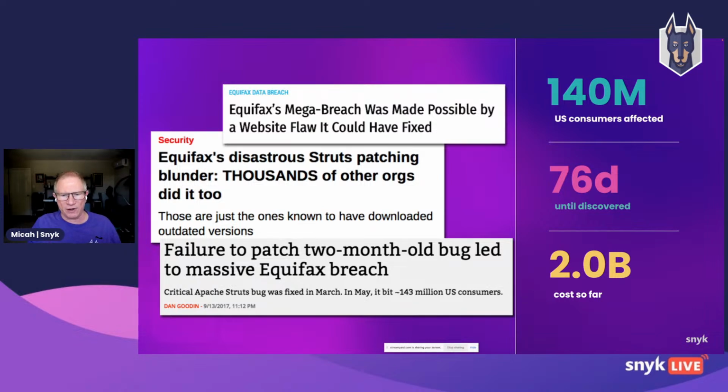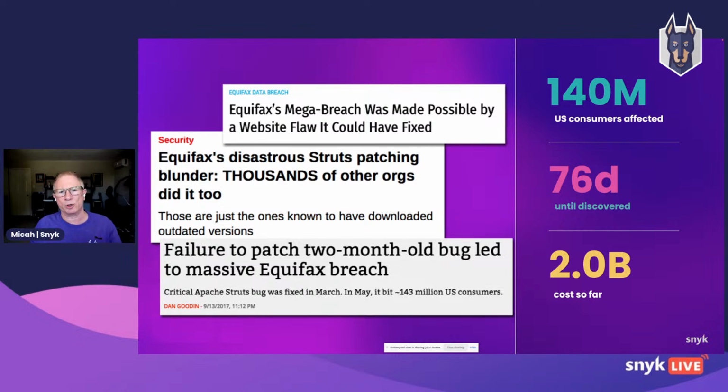So developers often, I know this was my mindset, I've always had a security focus to my practice as a developer, but even so, I had this mindset that the timeline for a security vulnerability is that it's discovered, it's disclosed, it's fixed. That's what I thought of as the timeline.